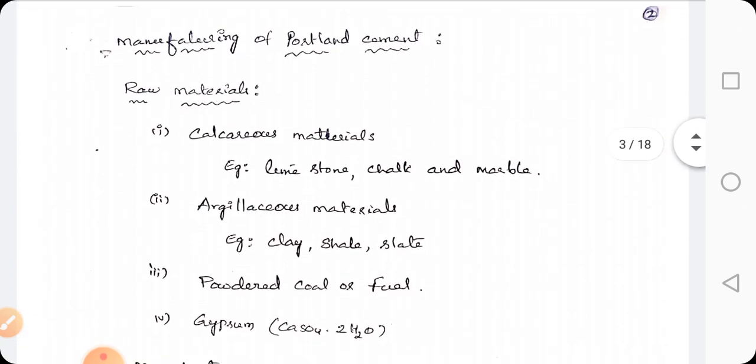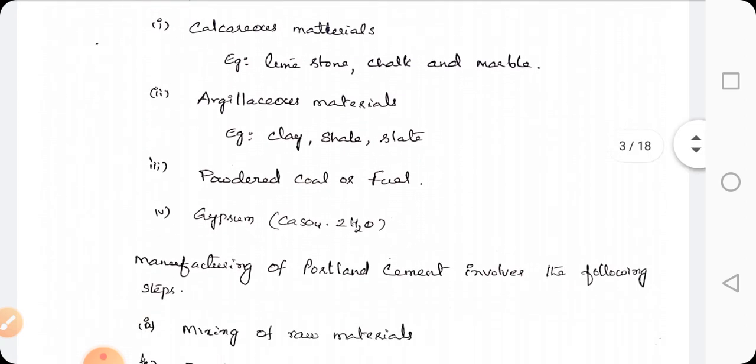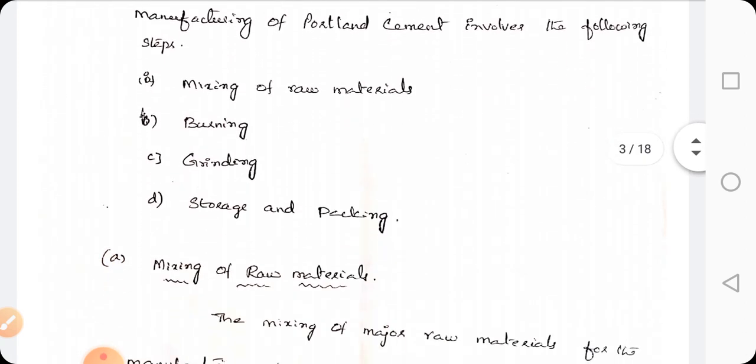Coming to the manufacturing of Portland cement. Here Portland cement can be manufactured in 4 steps, that is mixing of raw materials, burning, grinding, storage and packing. What are the raw materials used for the manufacturing of Portland cement?